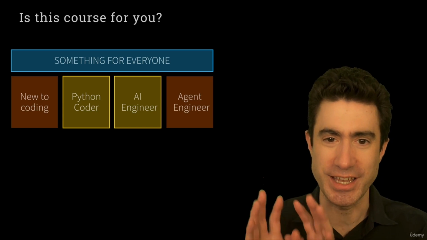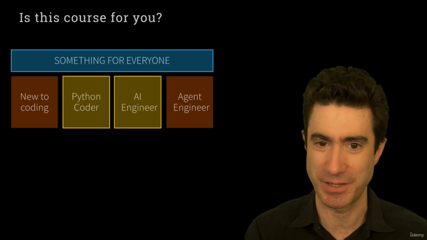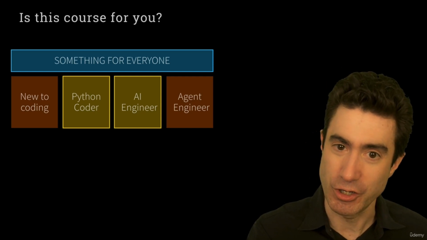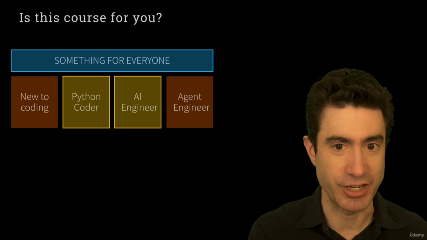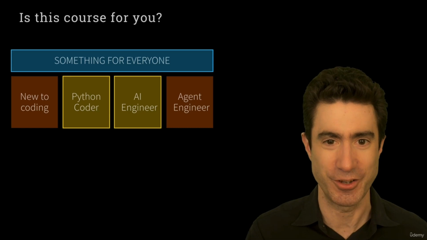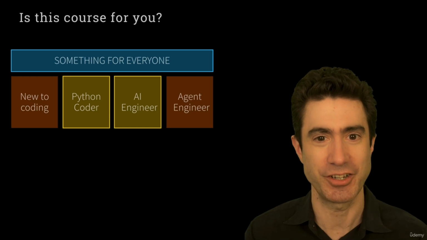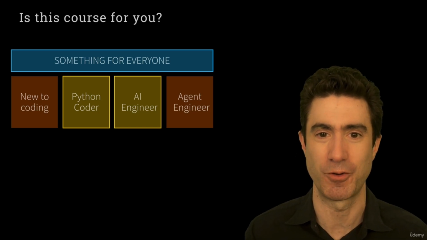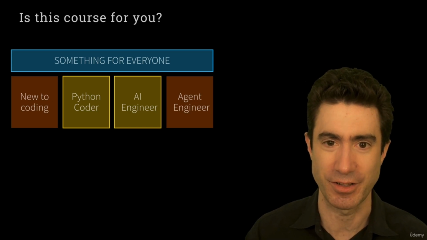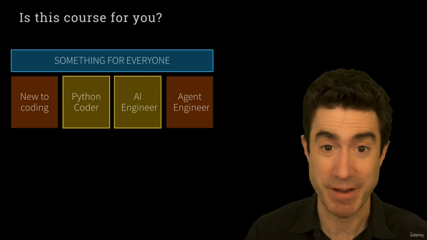The people in the yellow boxes in the middle, you're going to have the best time with this. It's most well positioned for you. That is for sure. That goes without saying. For the people that are new to coding, it's going to be challenging. There's no doubt. You're going to need a lot of patience, but this course is okay. You'll be able to get there and build amazing things. For someone who's already an agent engineer that's built some agent platforms before, you may want to speed through some of this, but I've made sure that there's advanced material covered too. We're going to be doing some really interesting things at every point and building some great projects too.